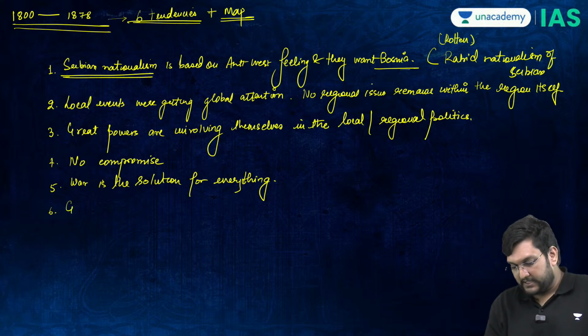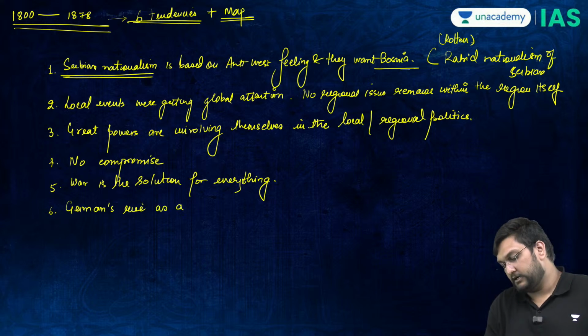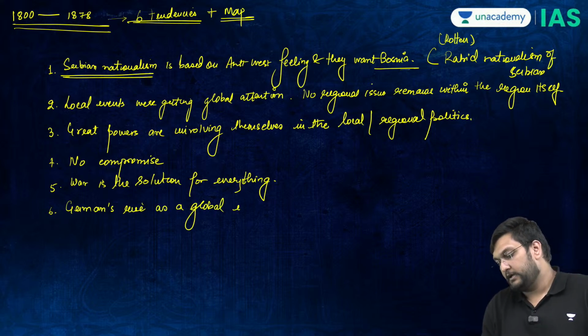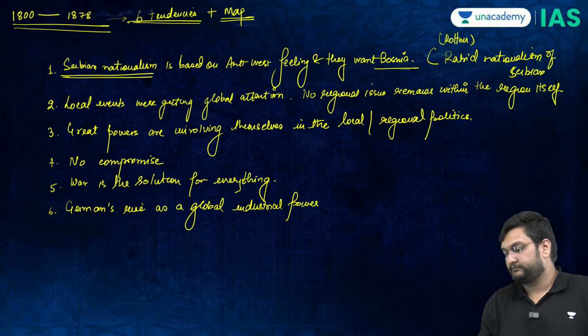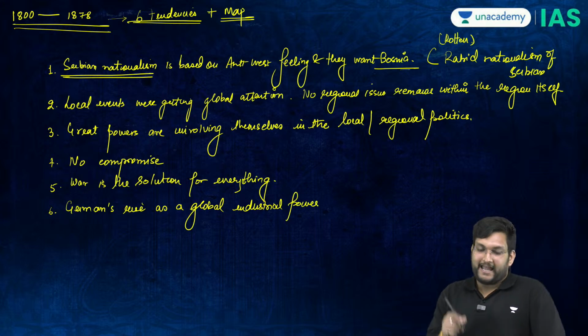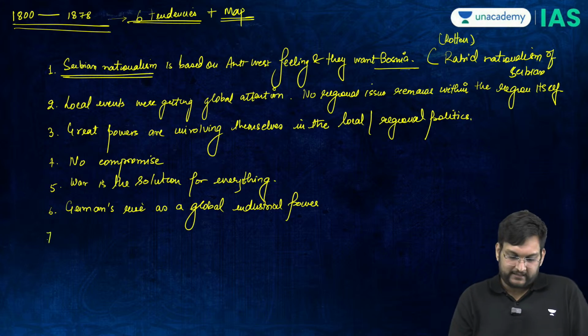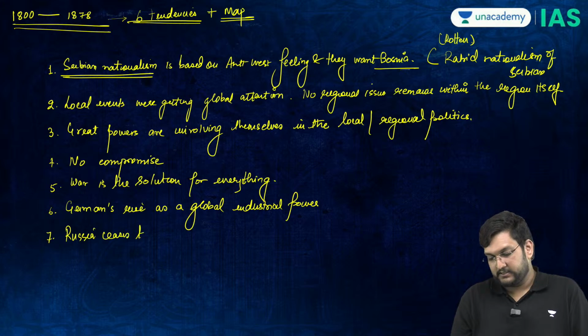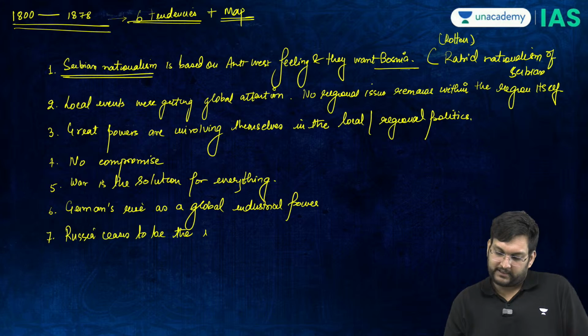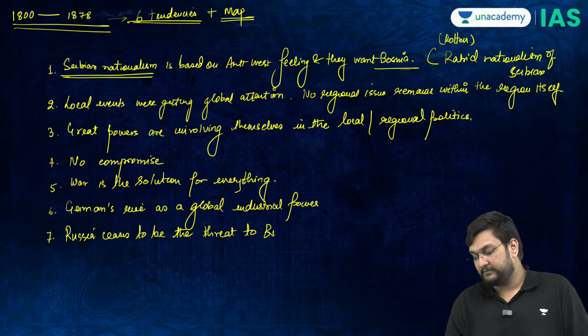Sixth is Germany's rise as a global industrial power, and at the same time, Russia ceases to be the threat to Britain and France.